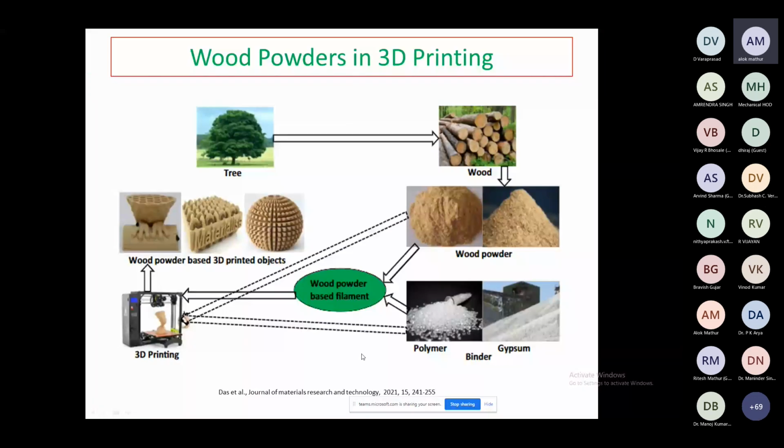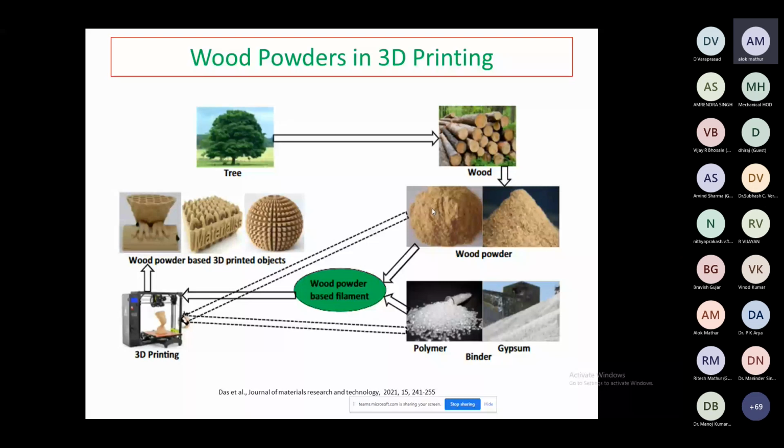Now we will discuss wood powders in 3D printing. Generally, wood is cut for different applications, right? And in the wood mills, lots of this wood powder goes to waste. This wood powder you can collect from the wood mill and grind again in a grinder. So you have particle sizes of 350, or 100 to 200, 400, 800 micrometers. With this 800 micrometer, we can use it, right?